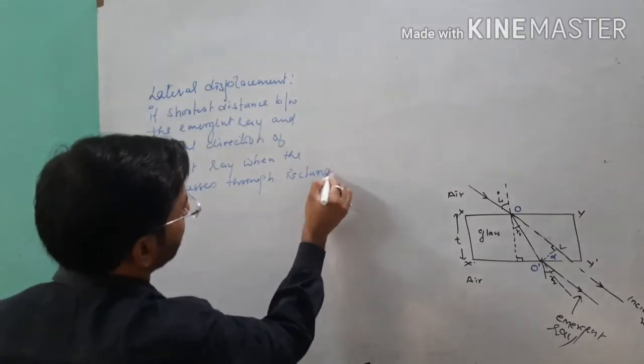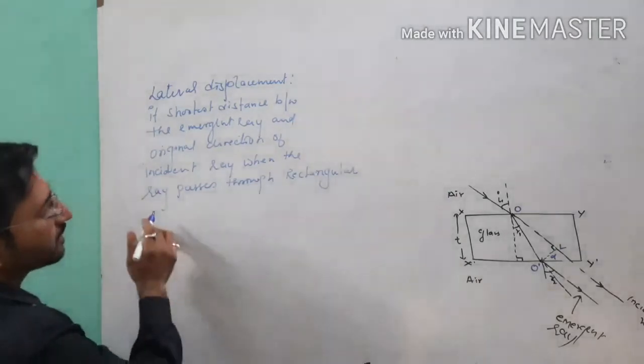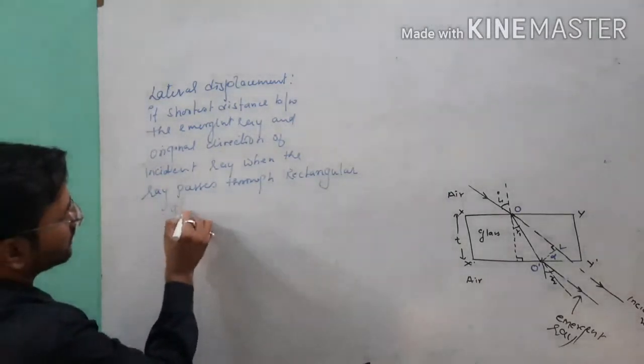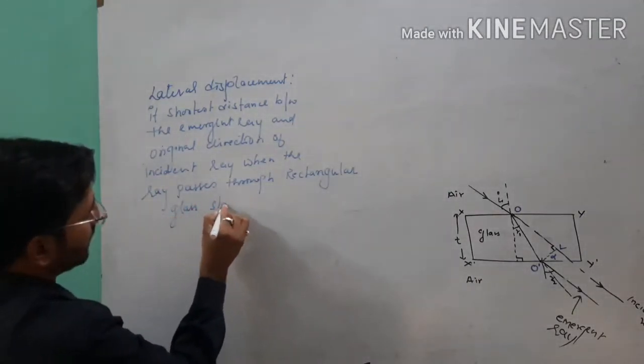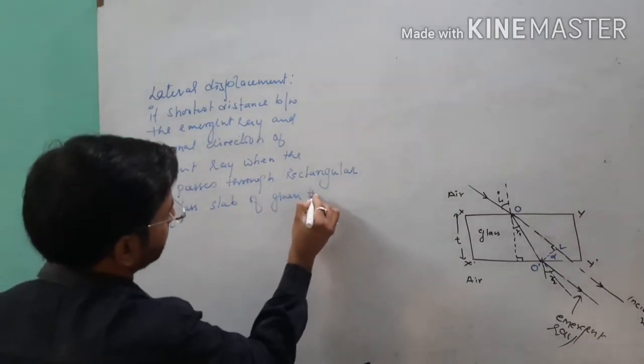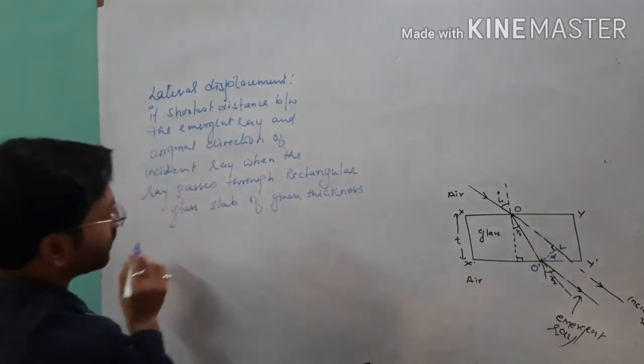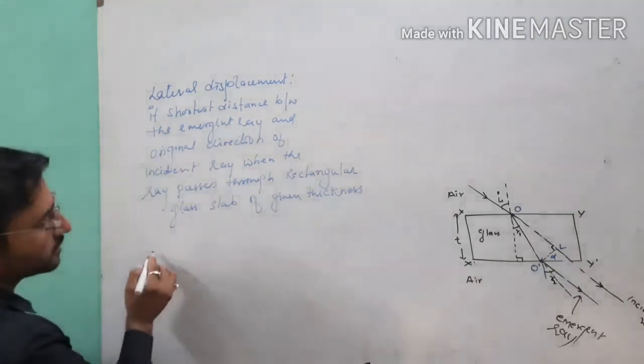Here I am taking a rectangular slab. It's the same condition you will observe when the light goes through different media, because after using this thickness I will get the value of lateral displacement.